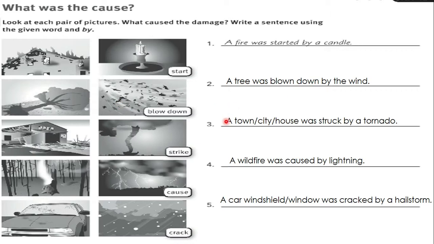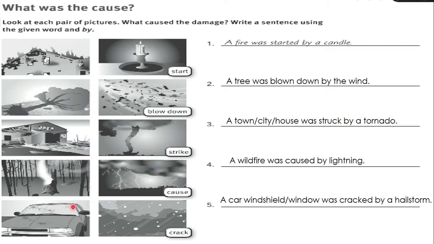Number 3. A town or a city or a house, it can be any of those three possibilities, was struck by a tornado. Es decir, el pueblo, la ciudad o la casa fue, ¿qué cosa? Fue golpeada por un tornado, by a tornado. Number 4, a wildfire was caused by lightning. Es decir, un incendio fue provocado por un rayo.